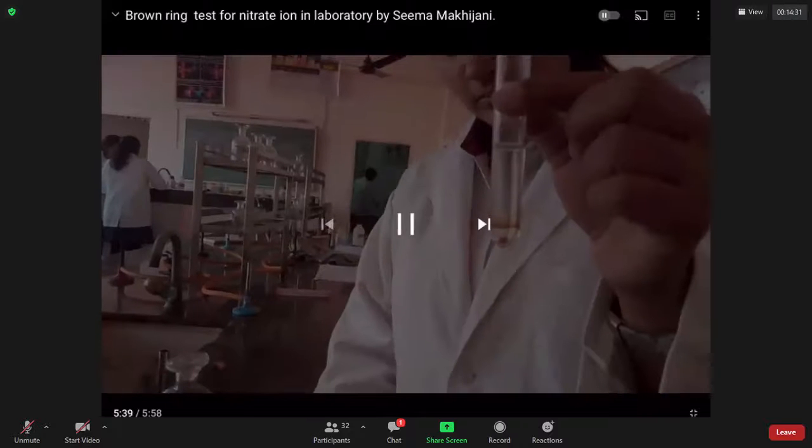Because if you move, your brown ring would blend into the solution. Touch the test tube with the dropper. You can see there's a brown ring formation. Slowly make the test tube a little straight and now observe there is a ring below. The ring is away from the bottom of the test tube only if the acid content is higher. And she's added around 1 ml.